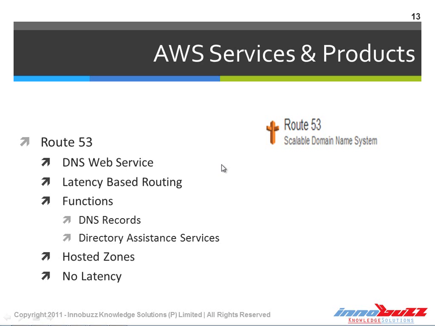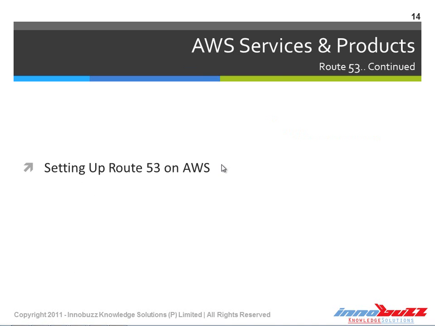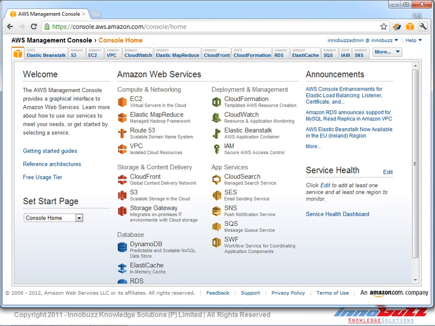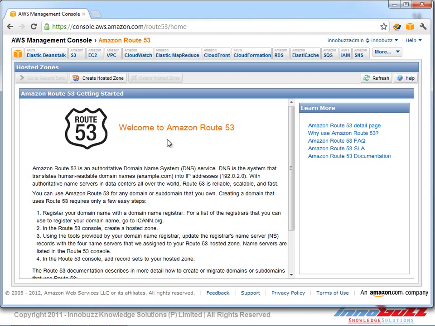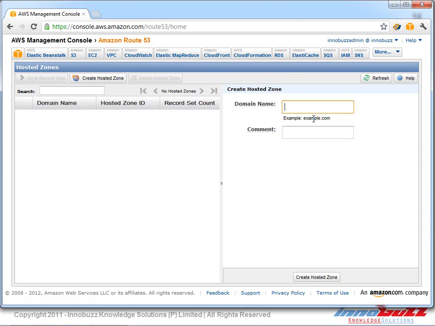Now let's go ahead and check how we can launch and set up Route 53 on the AWS Management Console. We go to the AWS Management Console and click on Route 53. Here we have to create a new hosted zone. So I'm going to create a new hosted zone where we have to enter the domain name. I'm going to mention it as inobus.com, and we can give a comment to identify this.